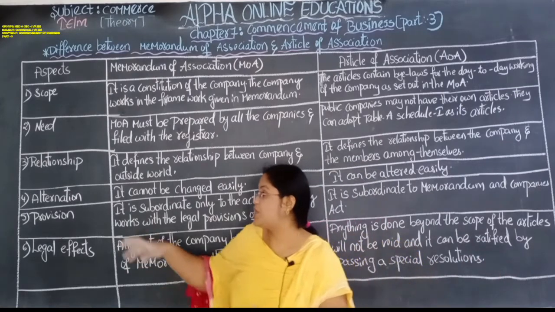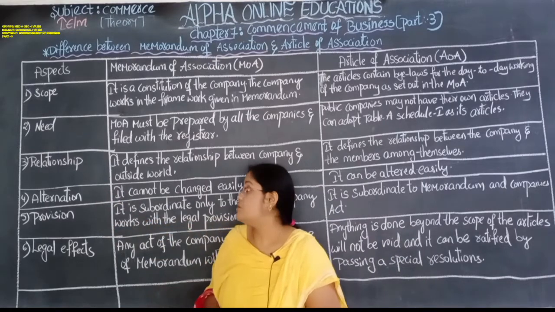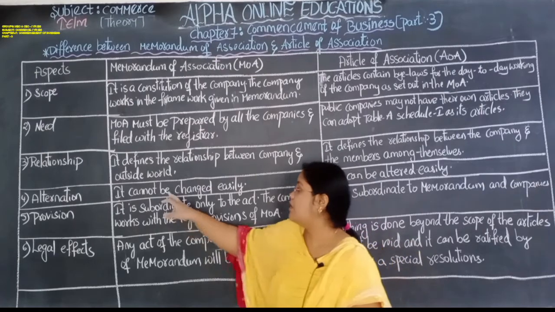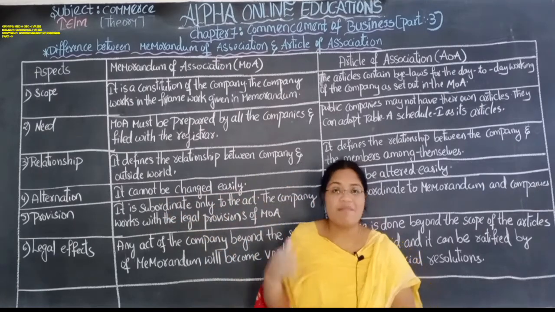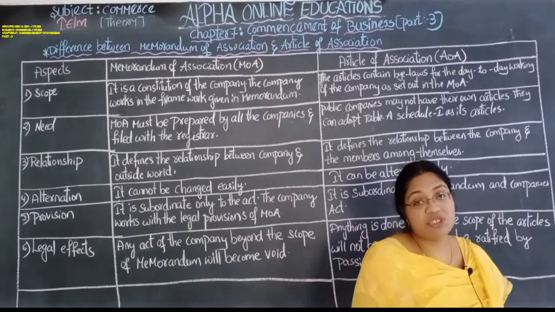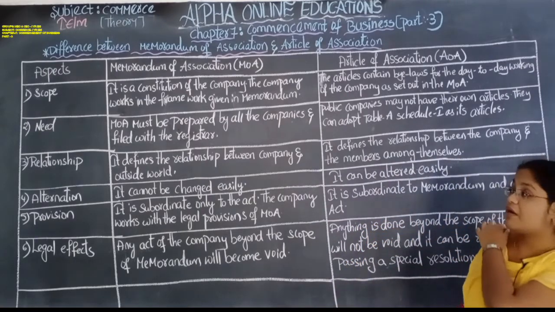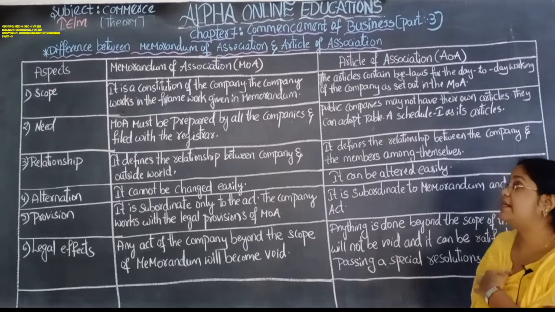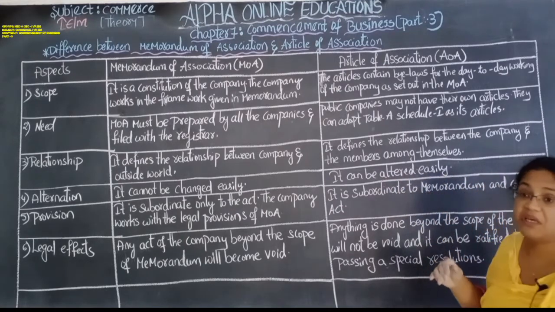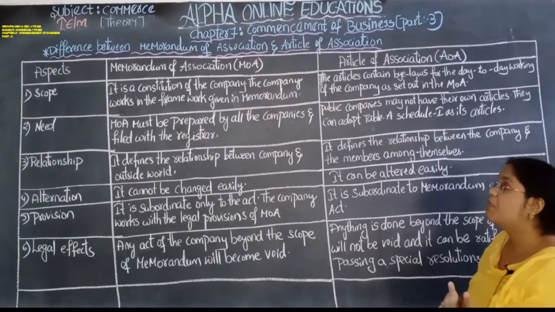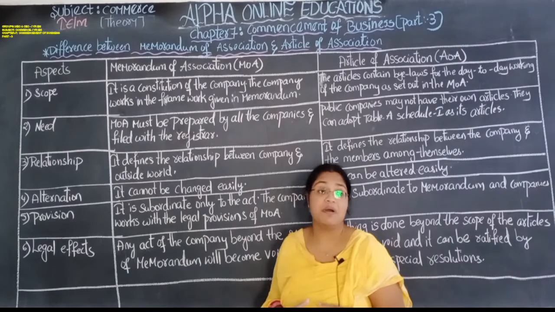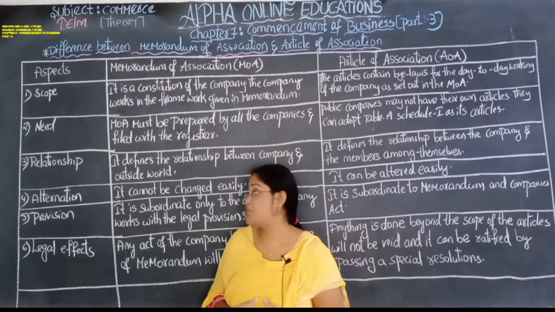The next one is alteration. Alteration means the chances of changing. The memorandum of association can't be changed easily. If we want to change it, there are so many legal formalities. The article of association can be altered easily, but the memorandum of association can't be changed easily.